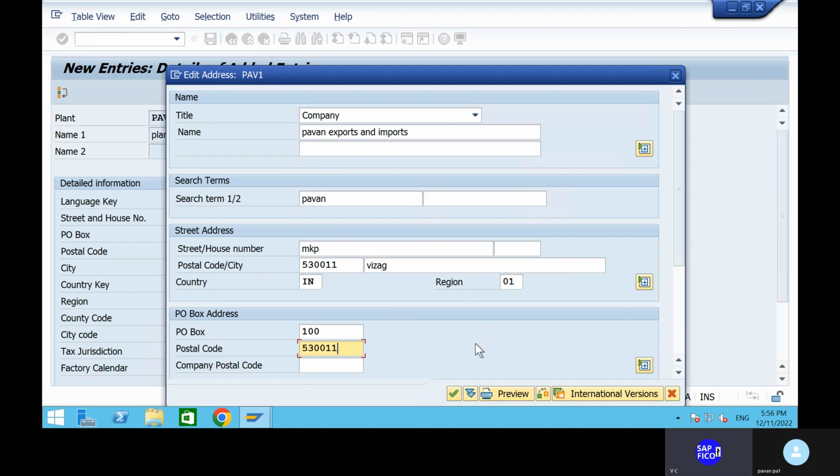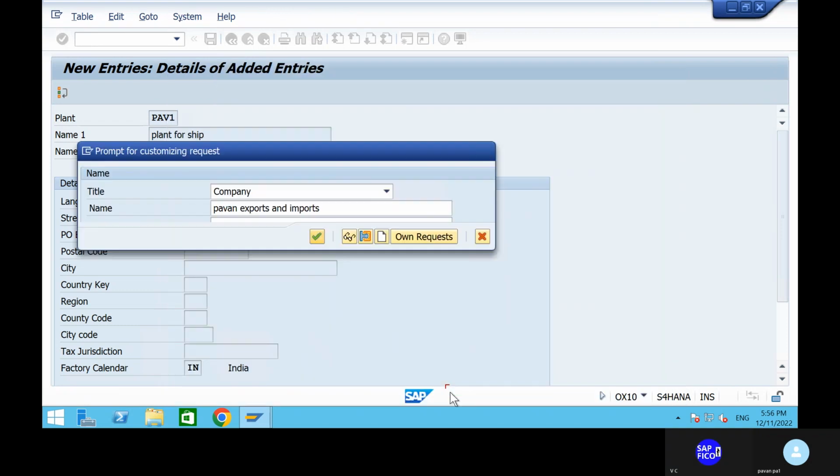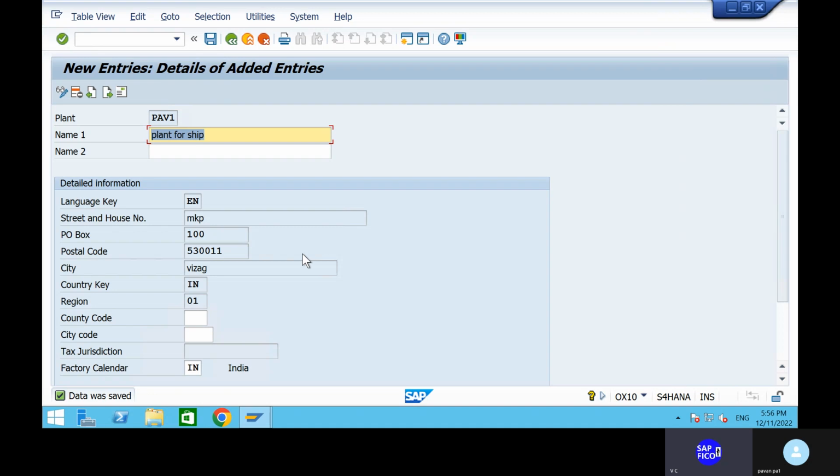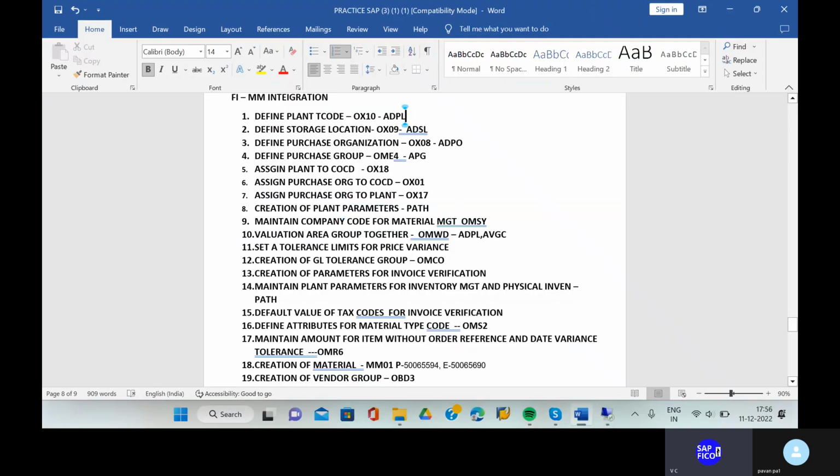Okay, right, Pawan. Can you go to the continue option? No issue. All right, so successfully we have created our plant as PAV1. Can you go to that Word document and you can just remove this ADPL and give PAV1.